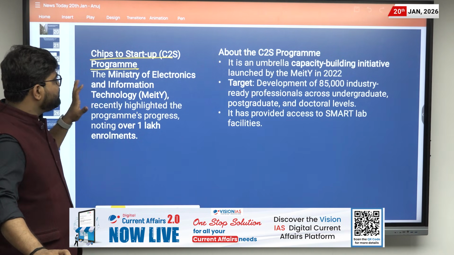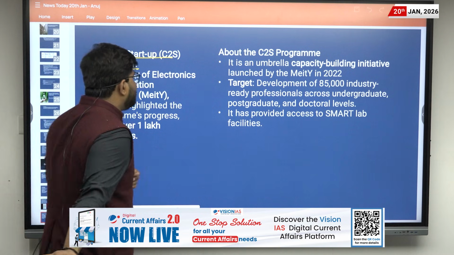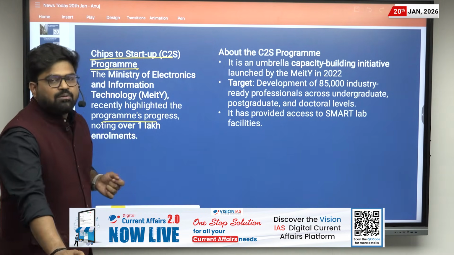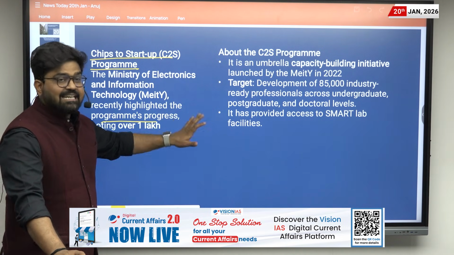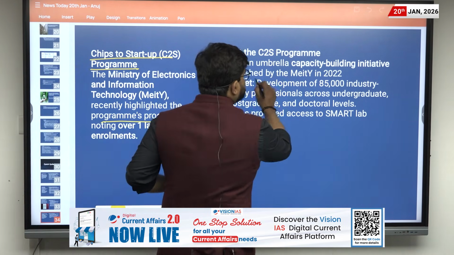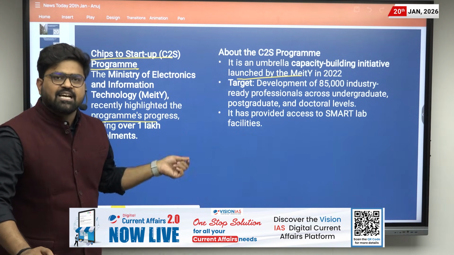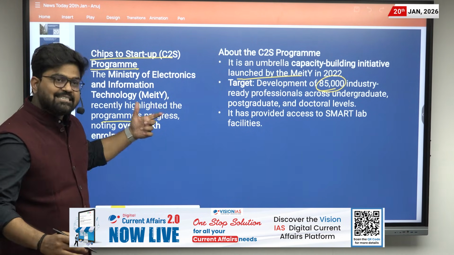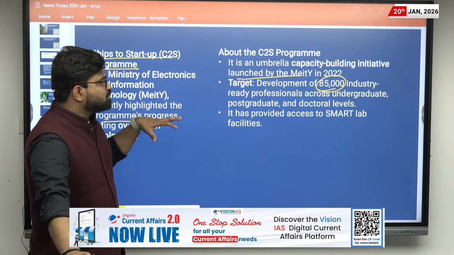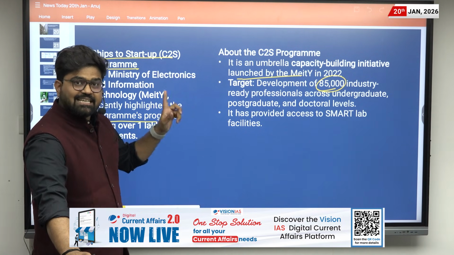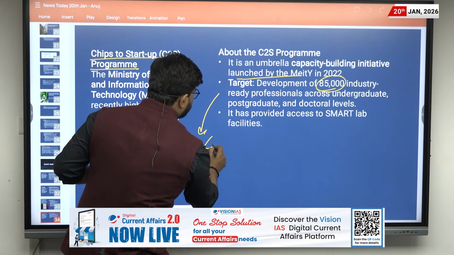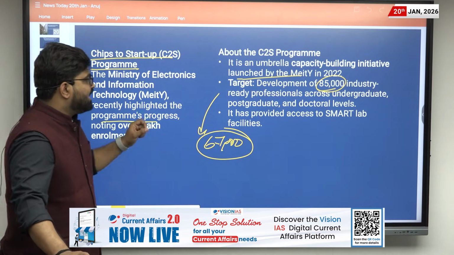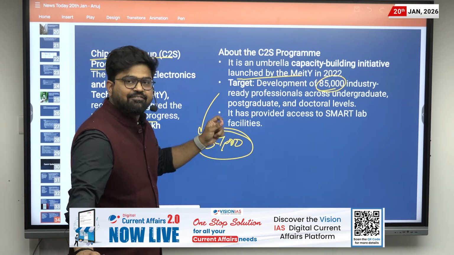So the context here is that the Ministry of Electronics and Information Technology has recently highlighted the program's progress, which has crossed over 1 lakh enrollments. And what is this program for? Basically it is an umbrella capacity building program launched by MeitY in 2026. It will enhance the capability of 85,000 students, making them industry-ready professionals across undergraduate, postgraduate and doctoral levels. So there is an enrollment of 1 lakh, and around 60,000 students have been given training under this, and it has provided access to smart lab facilities as well.